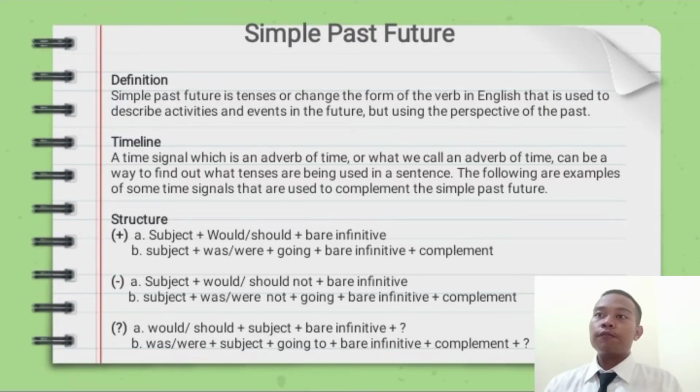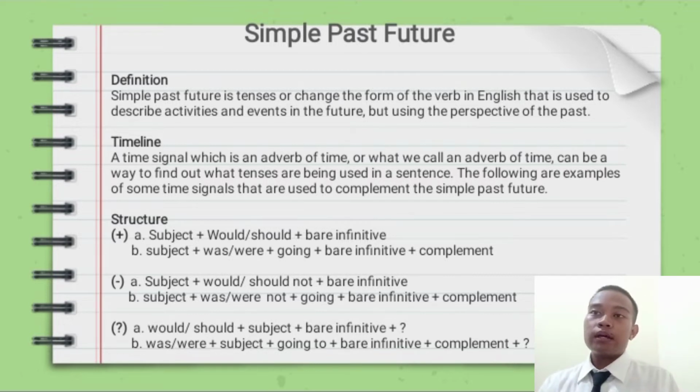Simple past future. Definition. Simple past future is a tense, or a change in the form of the verb in English, that is used to describe activities and events in the future, but from the perspective of the past. Timeline. A time signal, which is an adverb of time, can be a way to find out what tenses are being used in sentences. The following are examples of some time signals that are used to complement the simple past future.